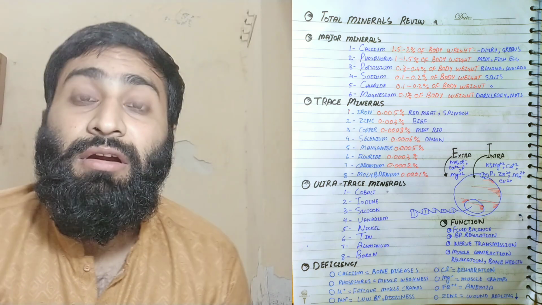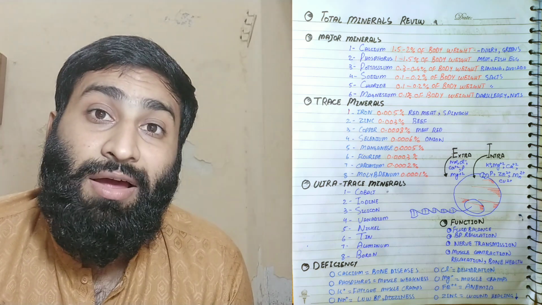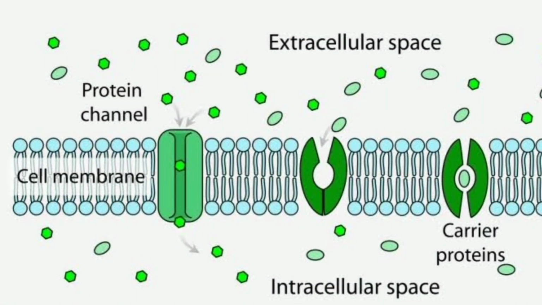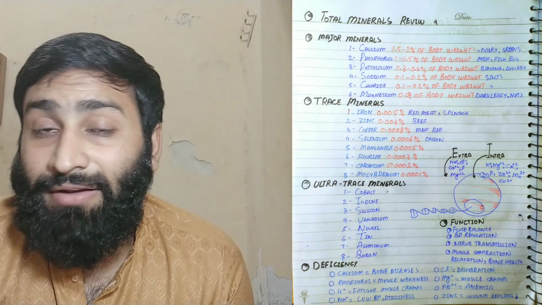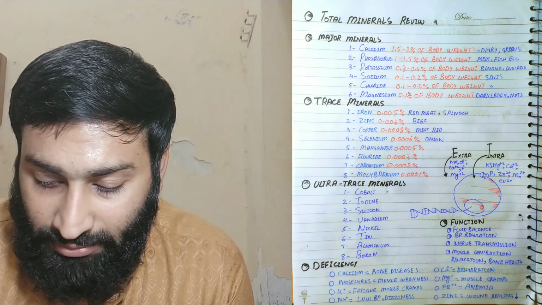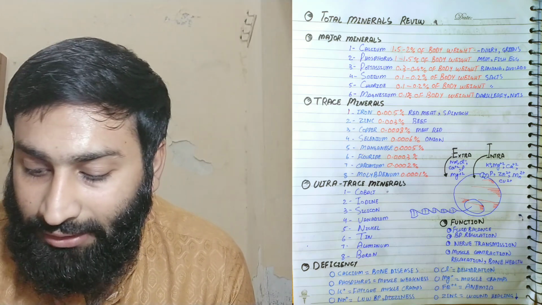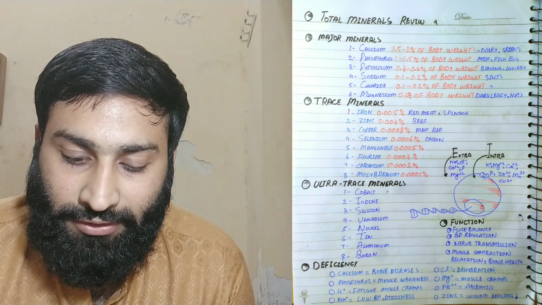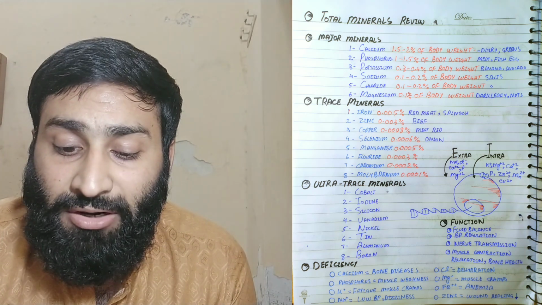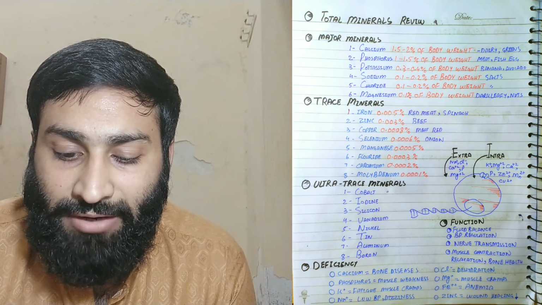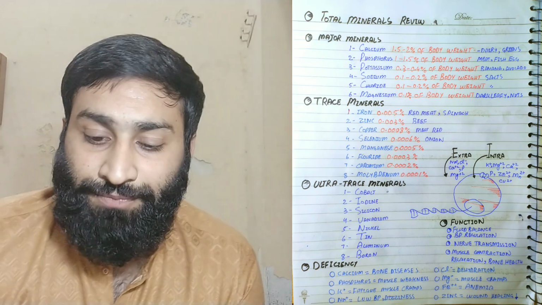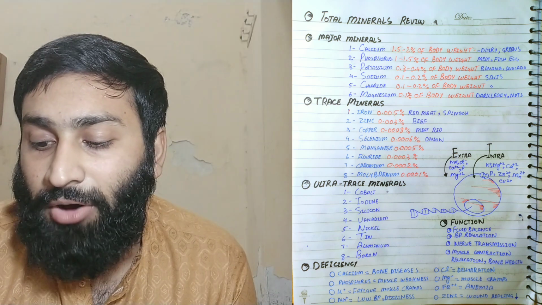Remember, minerals are present in the form of cations and anions. So there are the extracellular cation, the intracellular cation, the intracellular anion and the extracellular anion, which are important for normal function. We will understand all types of cations and anions, but we are not going into the deep concept. Just understand the major minerals are calcium, phosphorus, potassium, sodium, chloride and magnesium. Basically, calcium first: it is 1.5 to 2% of body weight.